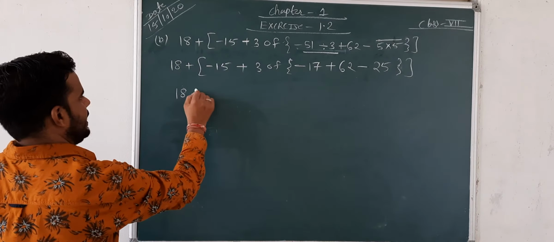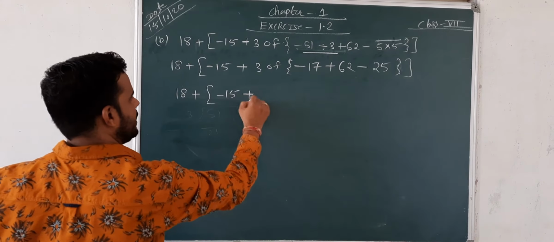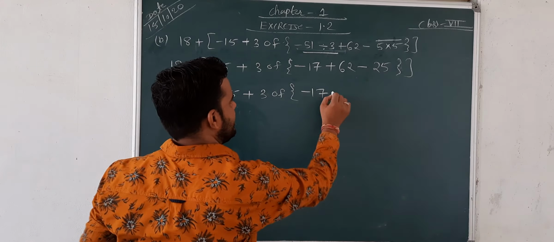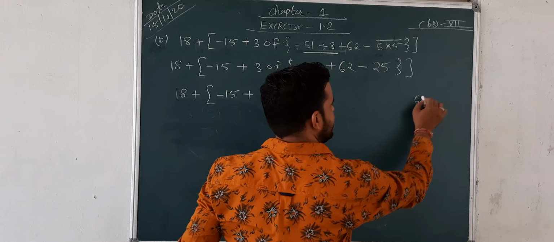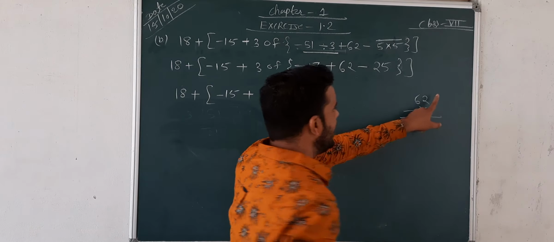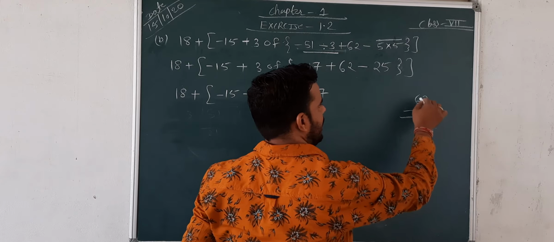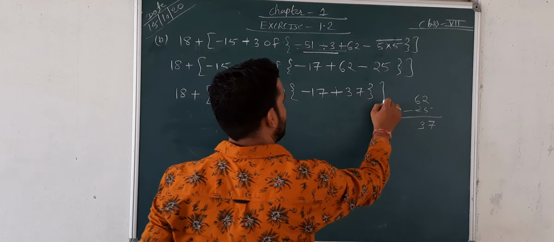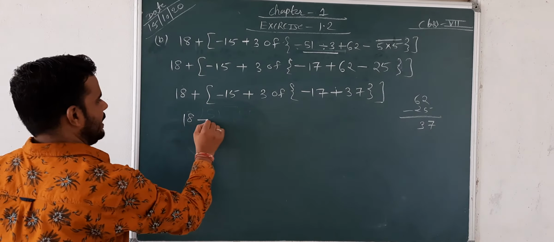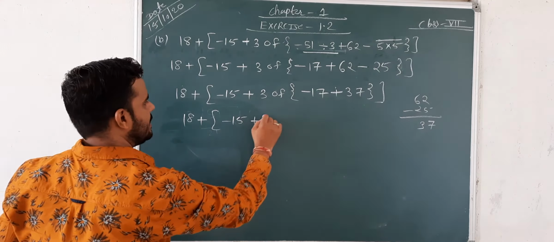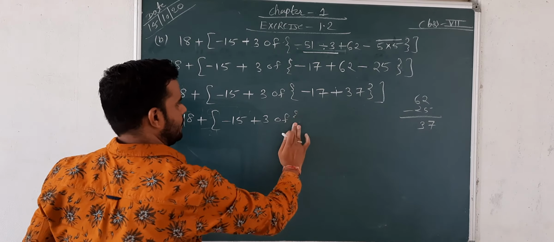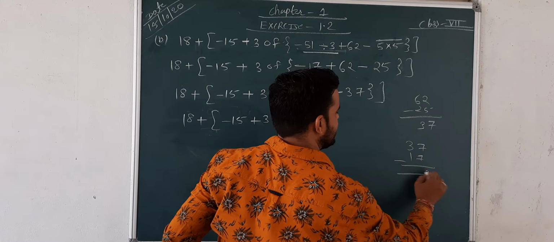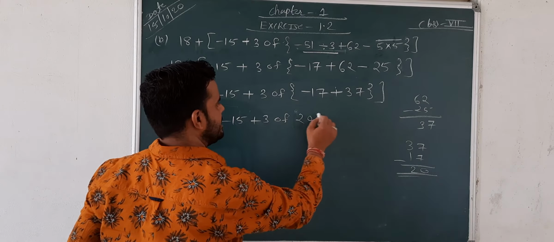Next, 18 plus negative 15 plus 3 of negative 17, and 62 minus 25 is 37, positive. Next, 18 plus negative 15 plus 3 of 37 minus 17, which is 20, and 20 is positive.